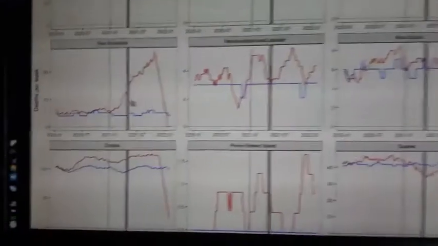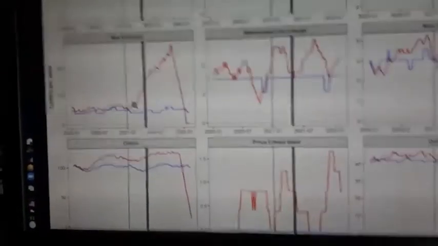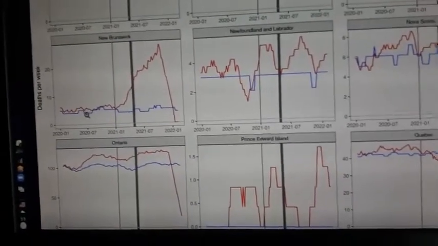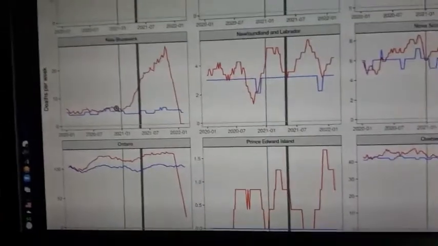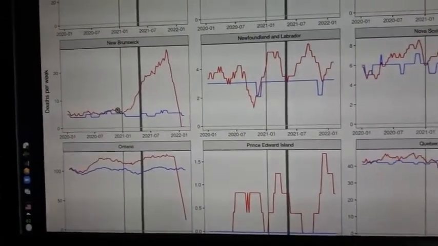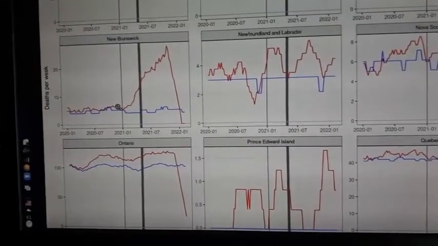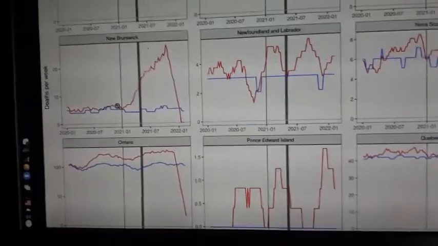But the most startling difference is, of course, for younger, less than 44, because it's only for this population that you see that they didn't have excess mortalities before vaccination has started. Because again, as we know, COVID does not result in many deaths among young individuals.